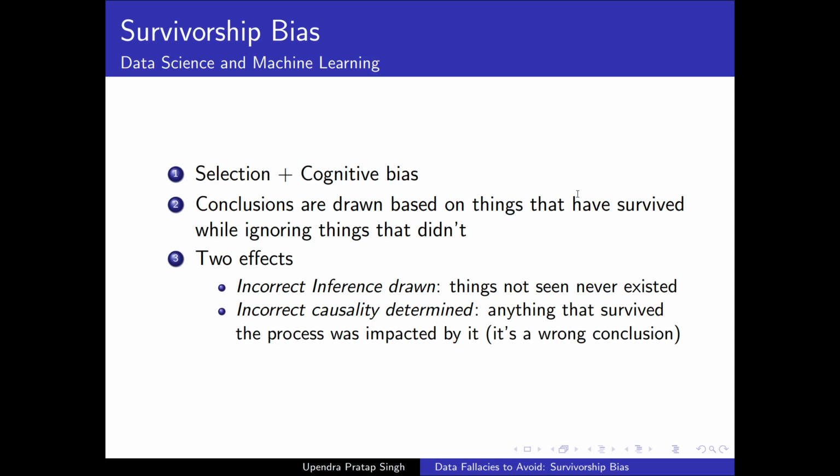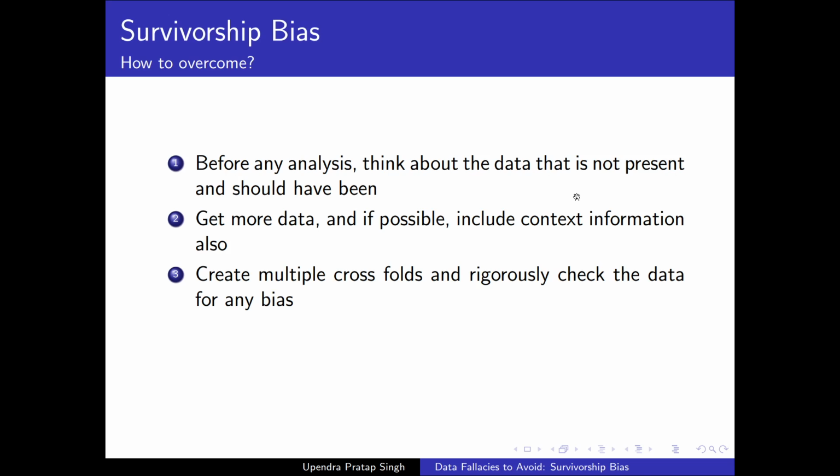In another branch, it can also go for incorrect causality determination. It is going to conclude that the data points included for the modeling stage have been affected by the selection strategy, while in reality, we already know that this is not the case. Those points are there in the modeling process just because they qualified that particular selection criterion, and they were not in general affected by the selection process.